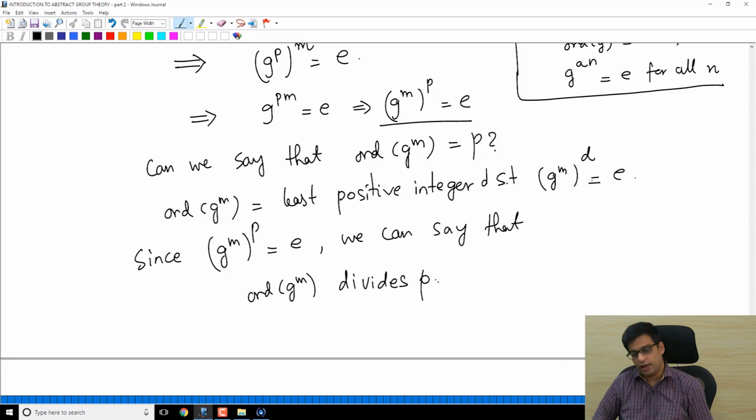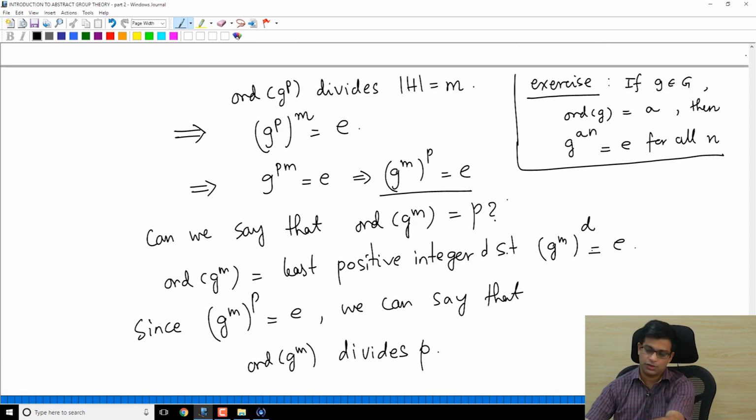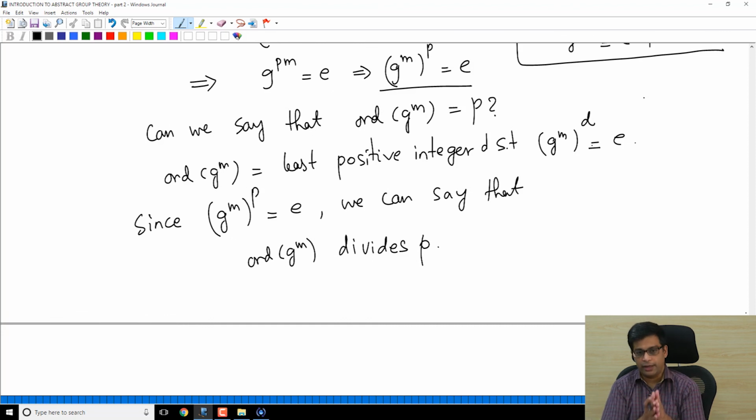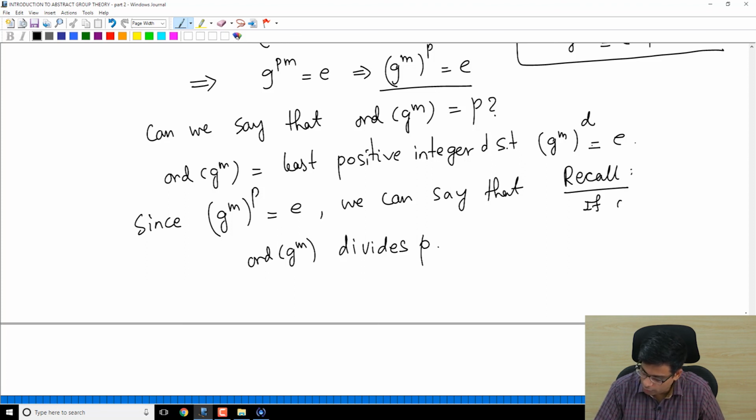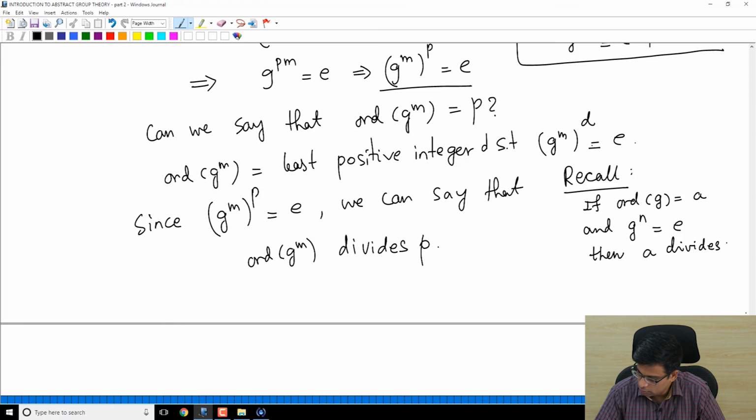Okay, so this is also an exercise. This is sort of the converse to this exercise that I wrote in the box here, that we have also repeatedly discussed. If you have an element whose order is 3, the only way that a power will be equal to identity is if you take multiples of 3, right? So recall, if the order of g is a and g to the power n is identity, then a divides n.